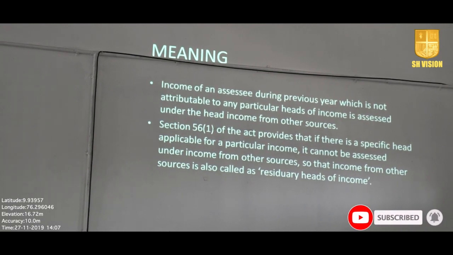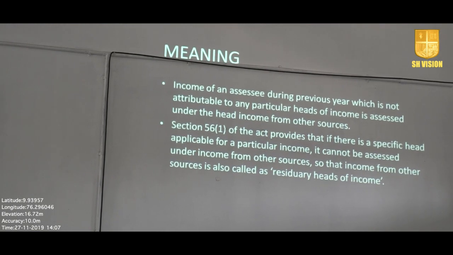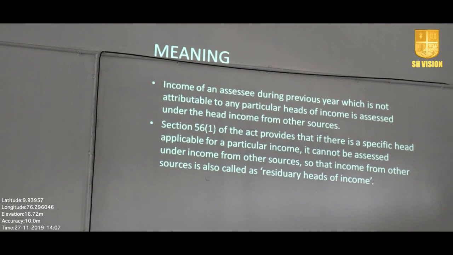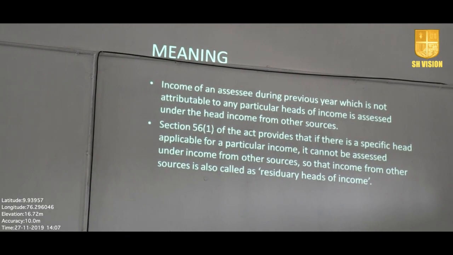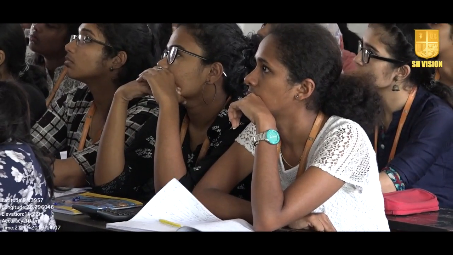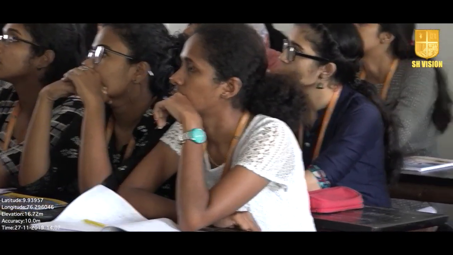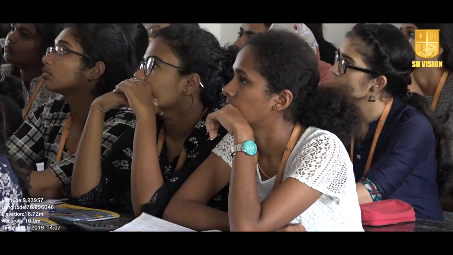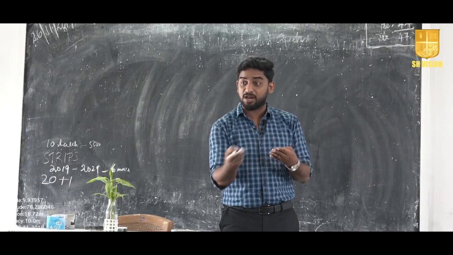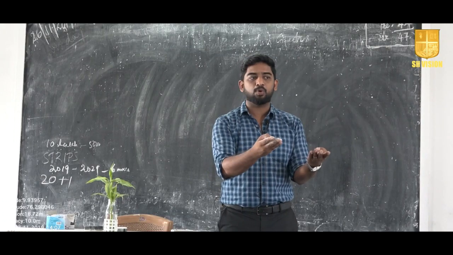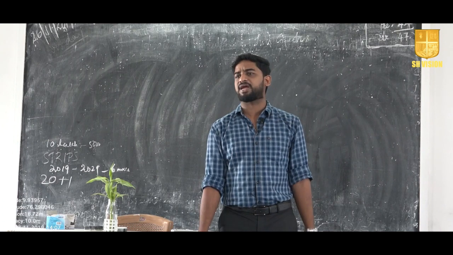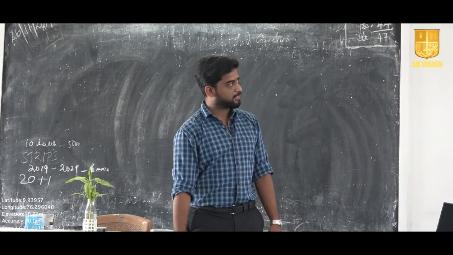So income of an assessee during the previous year which is not attributable to any particular head of income is assessed under the head income from other sources. If it is not related to any salary, if it is not related to any business, if it is not related to any house property, if it is not related to any sale of an asset, such income will be included in the fifth head, that is called income from other sources.